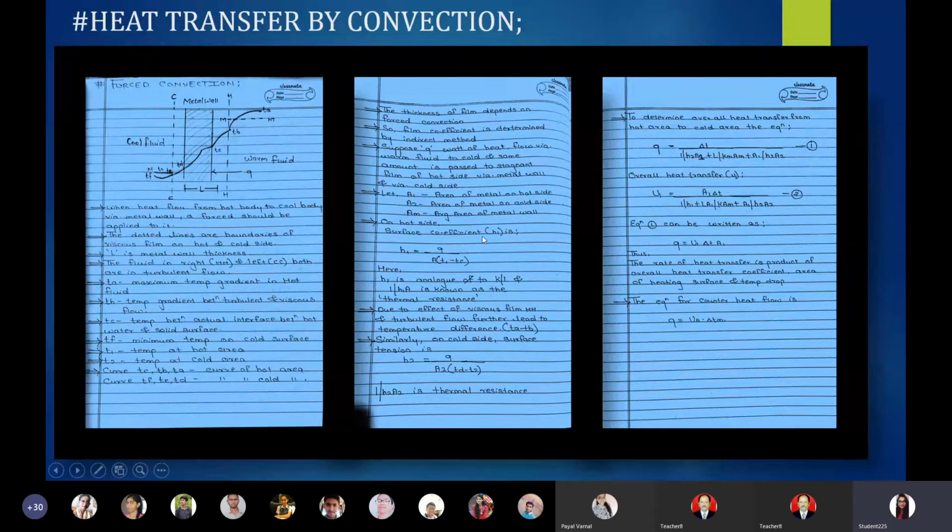The surface coefficient is the coefficient of this metal wall. So H1 is the surface coefficient of the metal wall lying in the hot area.